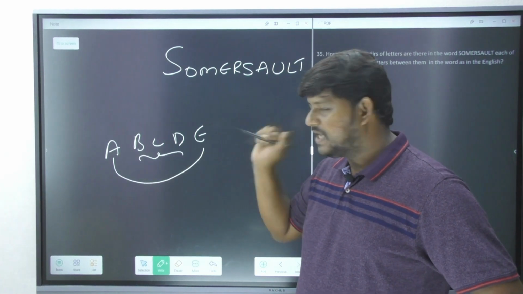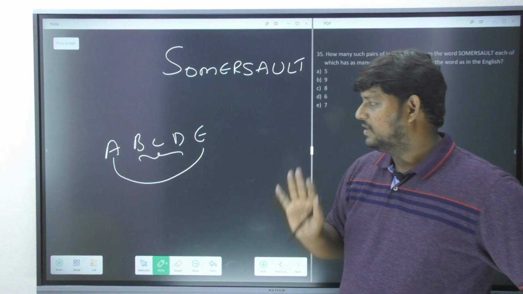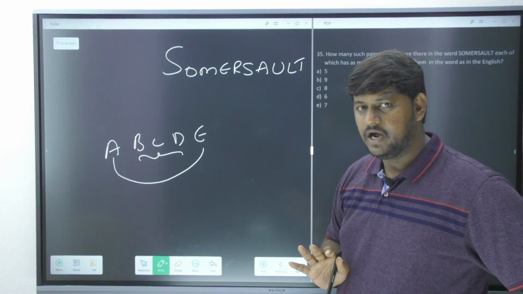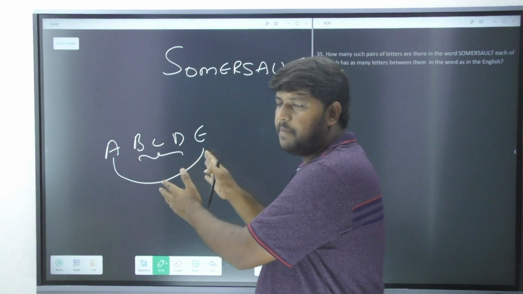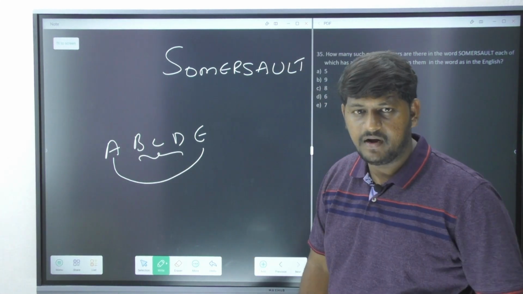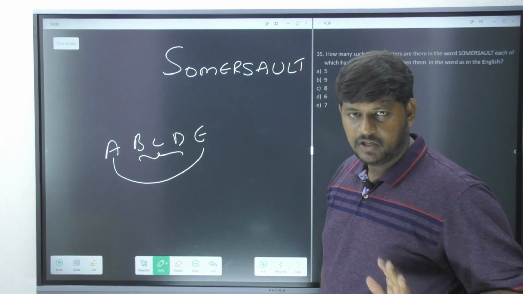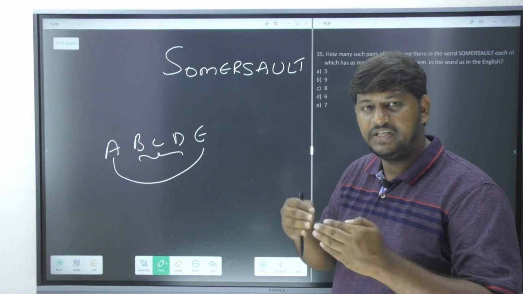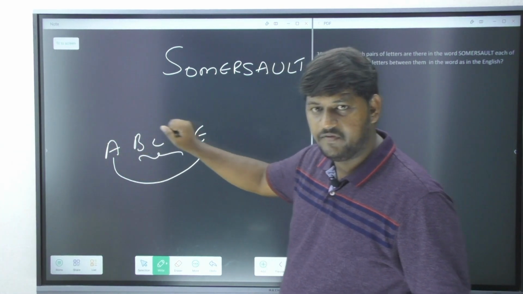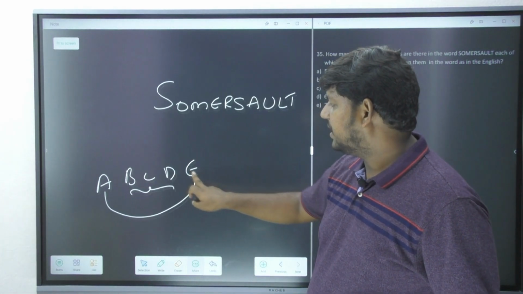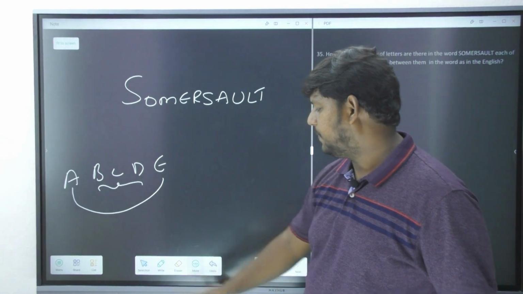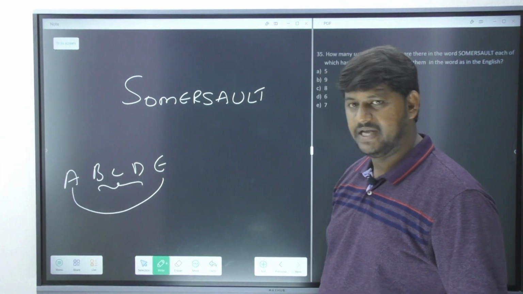In English, how many alphabets are there in between them? There are 3 alphabets. Am I correct? If the same gap occurs in the given word, then you call them a pair. Whatever gap they have in the English alphabet, if the same gap occurs here, you call it a pair. Otherwise, we never call it a pair.